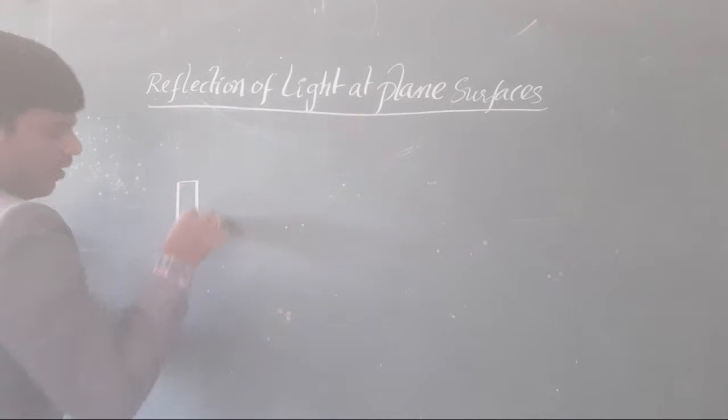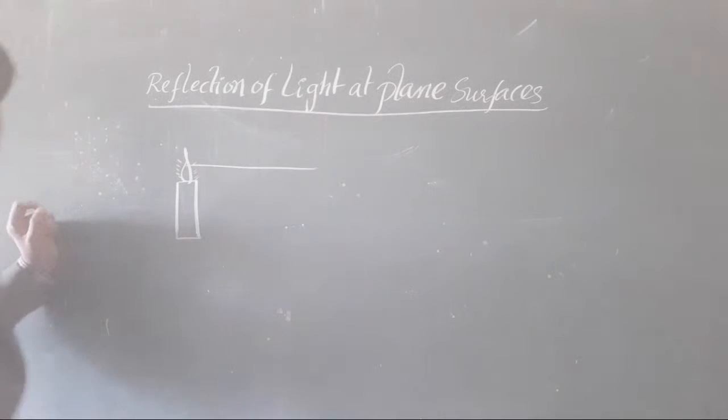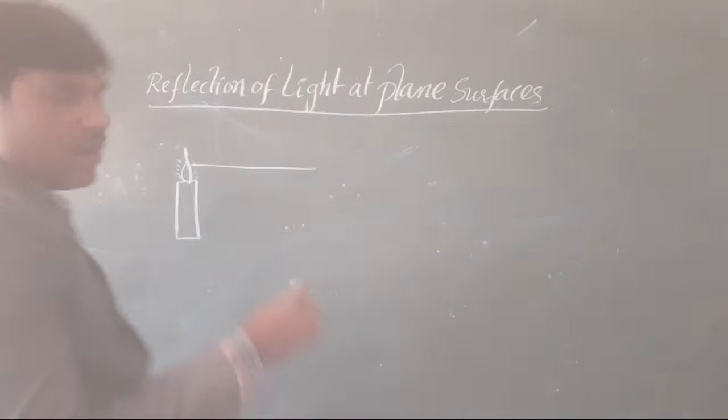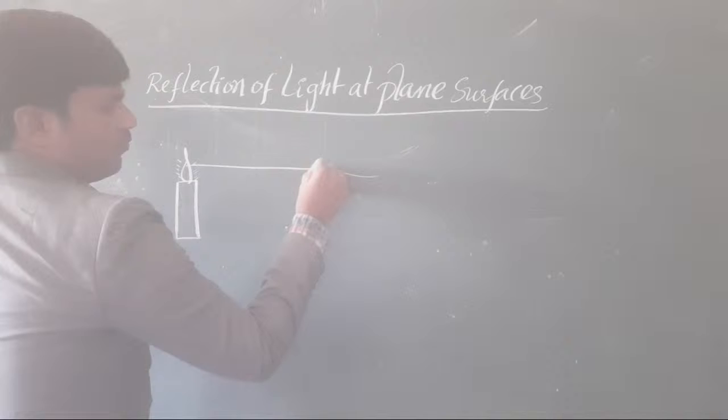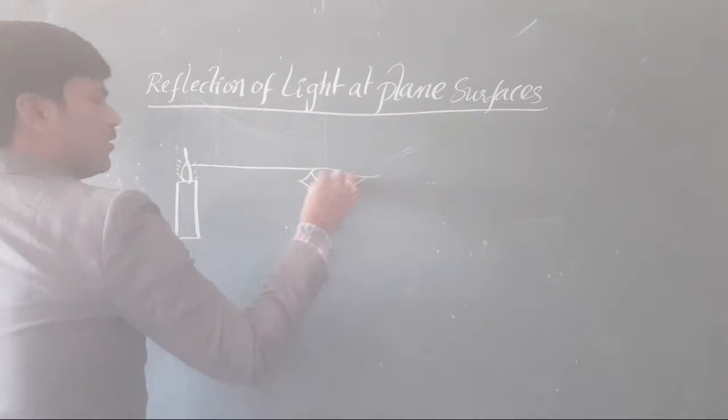Light is an energy form which is coming from a luminous body, and it falls on our retina. It gives the sense of vision for us.